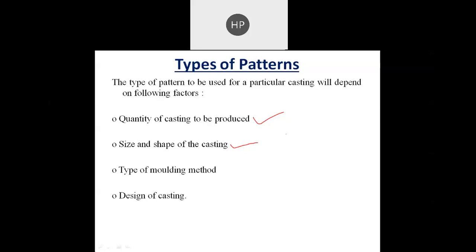Then the type of molding method. There are different types of molding methods like sand casting, investment casting, shell mold casting, vacuum casting. So which type of process is being adopted, based on that we have to select the type of the pattern.